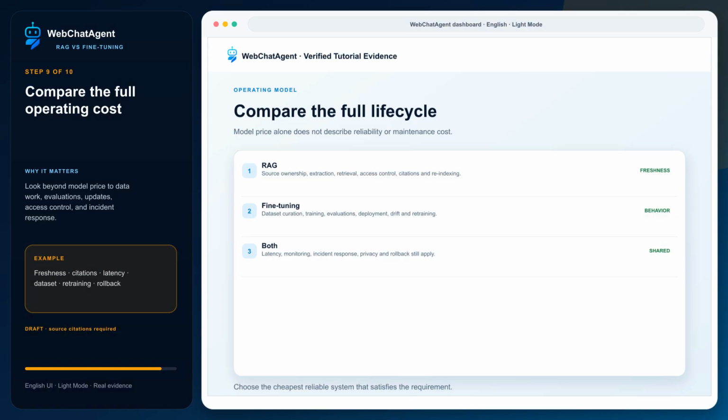Compare freshness, citations, latency, retrieval infrastructure, training data, evaluation effort, update cadence, rollback, and access control. Neither method is free, and many production systems use both for different jobs. The choice should reflect the cheapest reliable way to meet the requirement, not whichever acronym is currently fashionable.